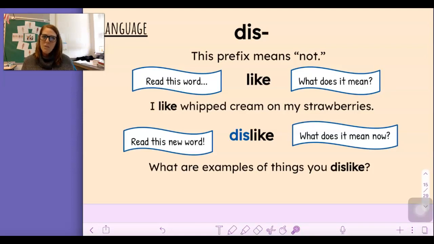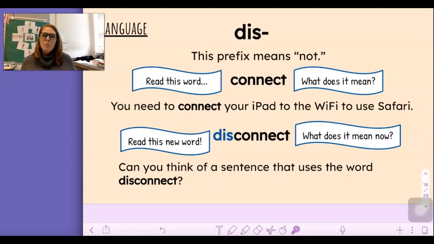Okay? It's when you don't like something. We have one more. Dis still means not. Let's read this word. Connect. Read it again with me.